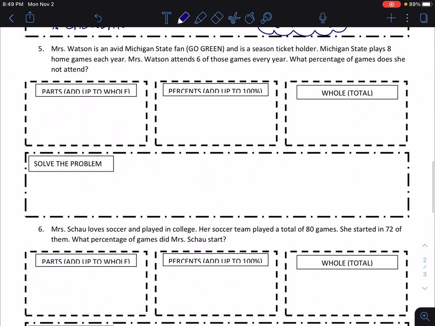Number 5 says that Mrs. Watson is an avid Michigan State fan. So true, go green, and is a season ticket holder. Michigan State plays 8 home games each year, and Mrs. Watson attends 6 of those games every year. What percentage of games does she not attend? So I have attended and not attended. So the games that I went to and the games that I did not go to. And then I've got total games.